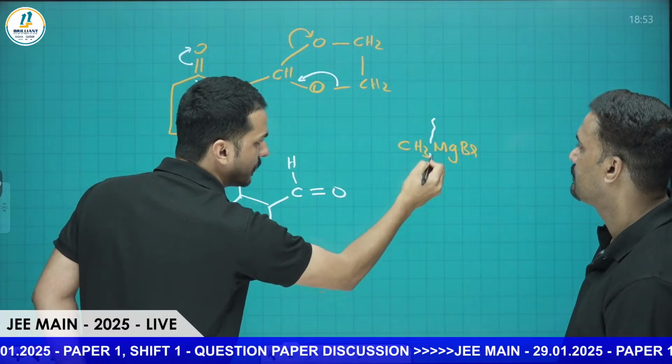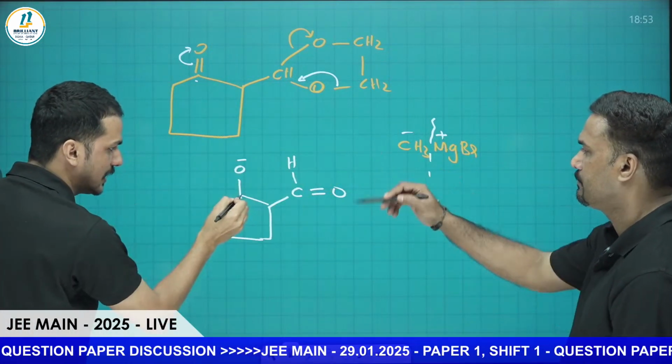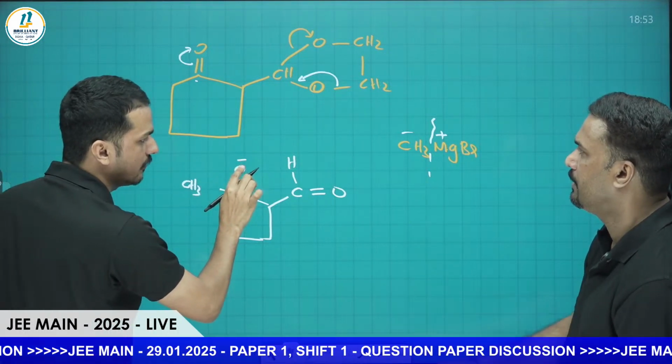So here this bond will break. Here a plus charge will be there, here a minus charge will be there. That CH3 minus can come and attach over here, along with this O minus.